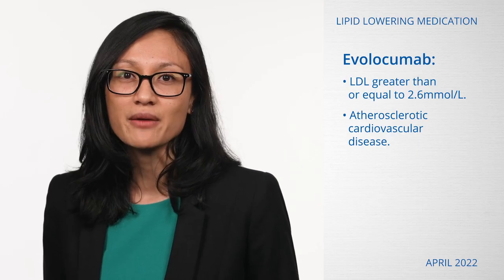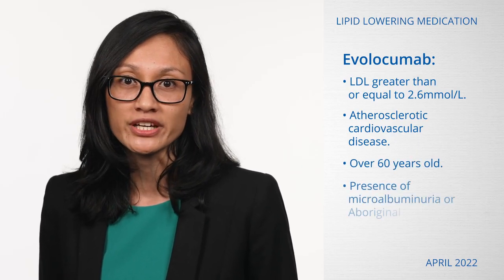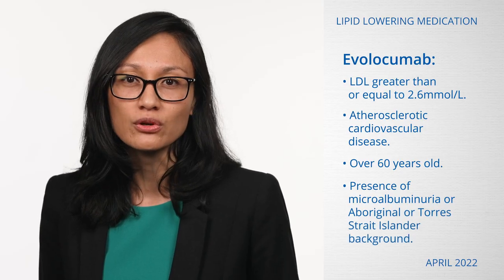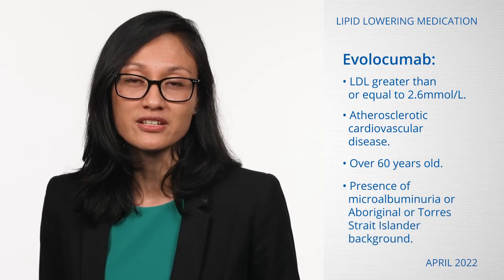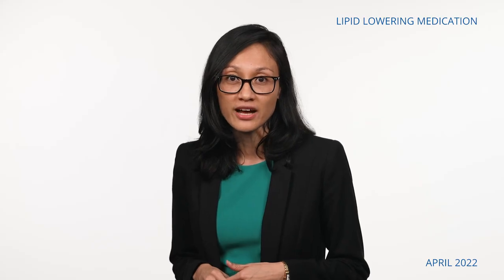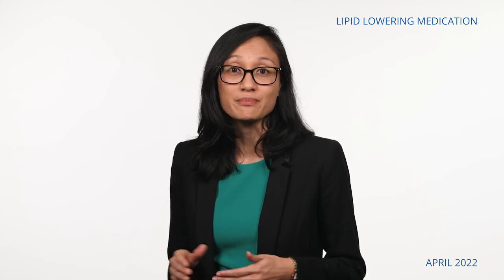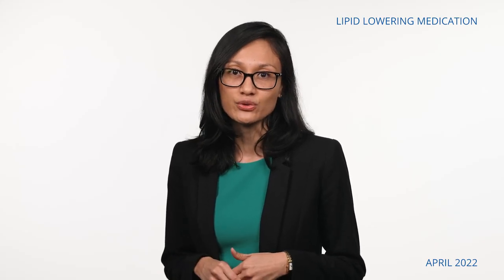In addition, they must be over 60 years old, have microalbuminuria, or have Aboriginal or Torres Strait Islander background to qualify. Evolocumab is given as a fortnightly or monthly subcutaneous injection. It must be initially prescribed by a specialist, but continued scripts can be provided by a GP.